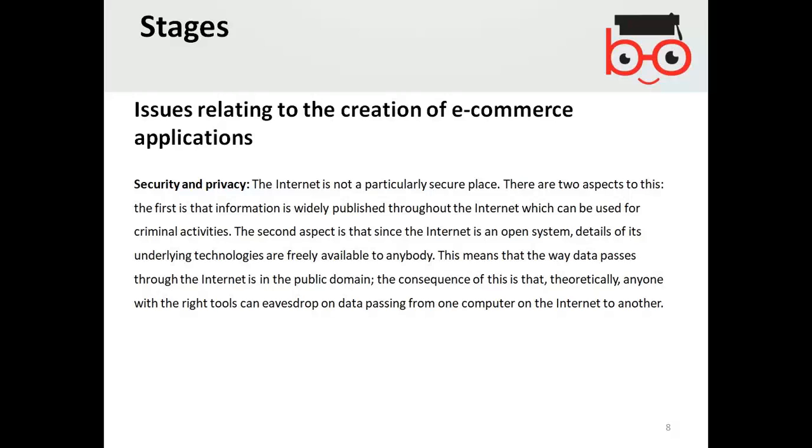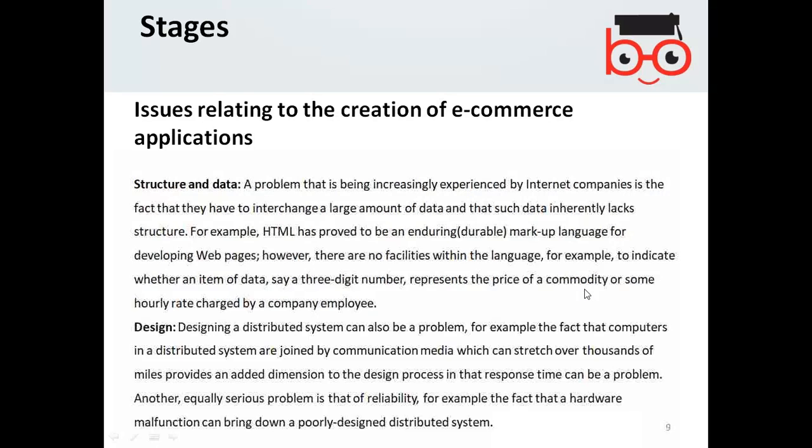The second aspect is that since the internet is an open system, details of its underlying technologies are freely available to anybody. This means that the way the data passes through the internet is in the public domain. The consequence of this is that theoretically anyone with the right tools can eavesdrop on the data. It means they can change the data on passing from one computer to another on the internet. So that's a problem basically.